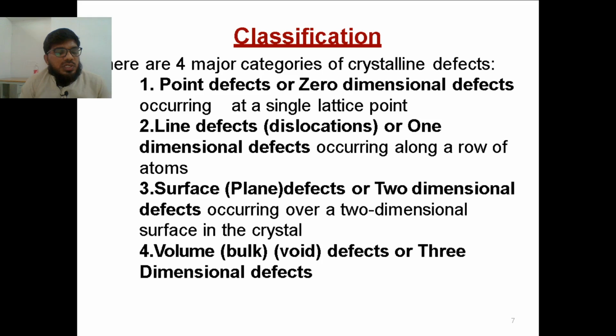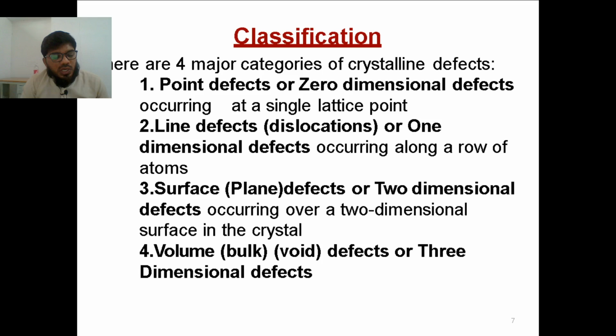So next is line defect, or one dimensional. Line is one dimensional. It is also called dislocation. Dislocation means completely it is dislocated. For example, if you go to a doctor with your broken arm, he will say your bone is dislocated. The actual location of the bone has been displaced. Similarly, if there are atoms in a certain crystal line, that complete line will be displaced from its original position. That is called a line defect.